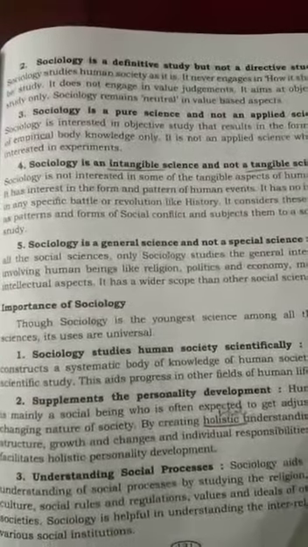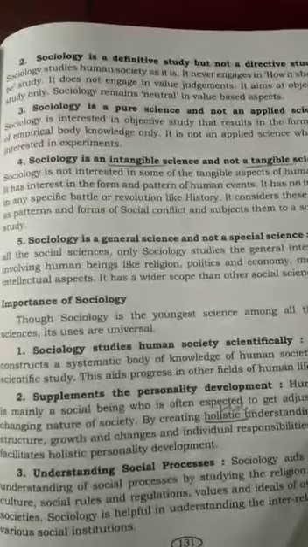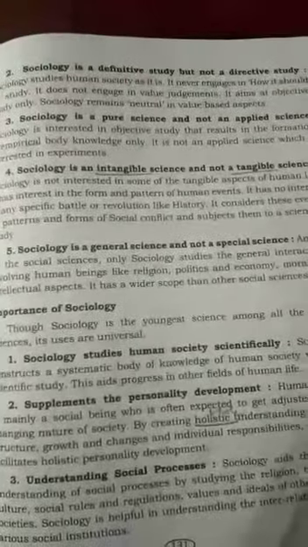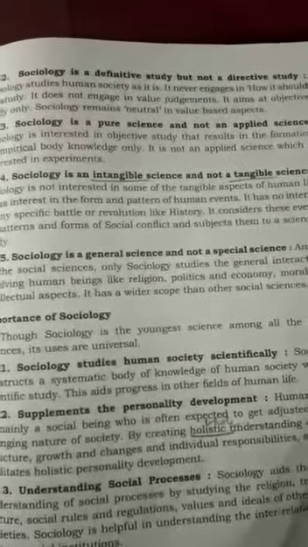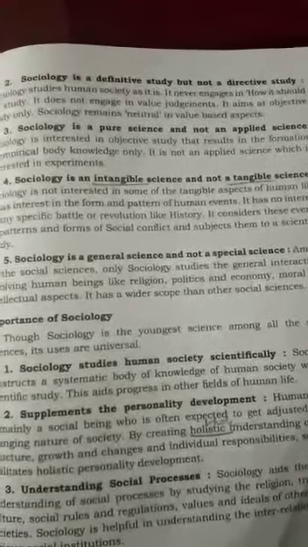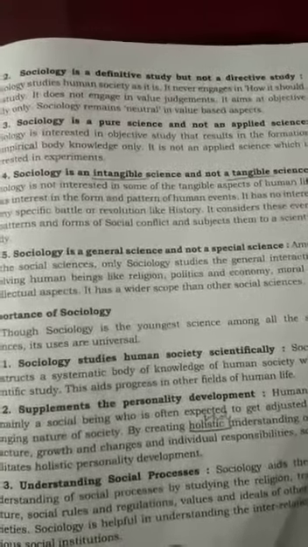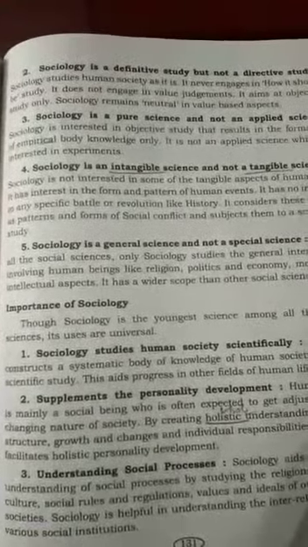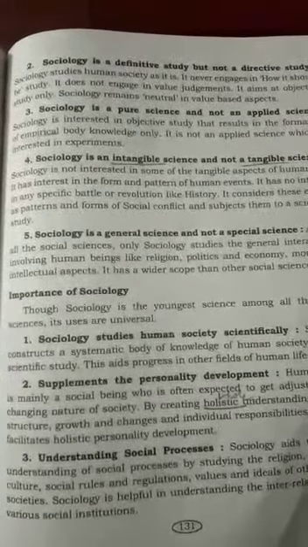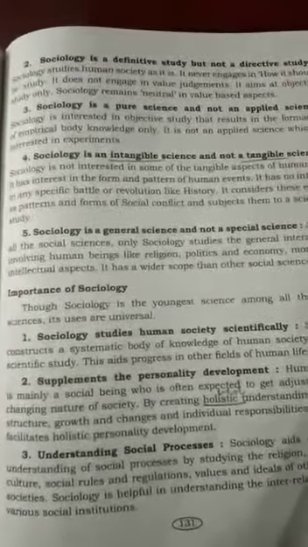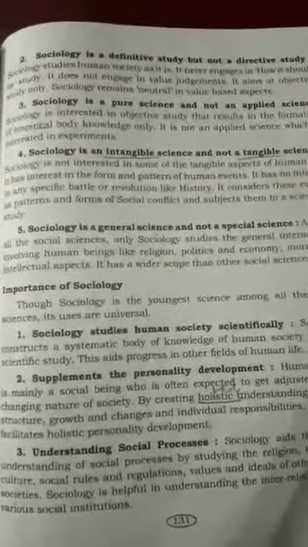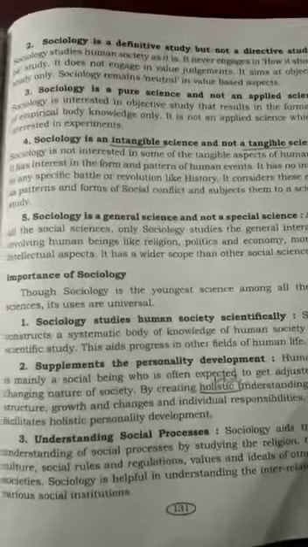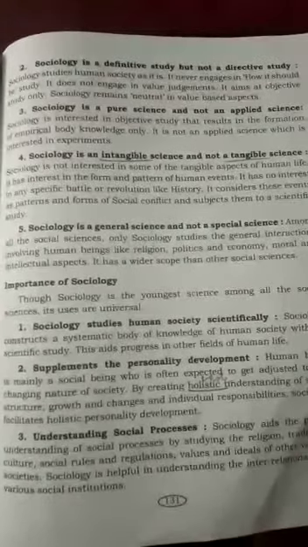Sociology is an intangible science and not a tangible science. Intangible means that which cannot be touched, which is invisible. Tangible is the opposite: noticeable, real, or solid. Sociology is not interested in the tangible aspects of human life. It has interest in the form and pattern of human events. It has no interest in any specific battle or revolution like history. It considers these events as patterns and forms of social conflict and subjects them to scientific study.